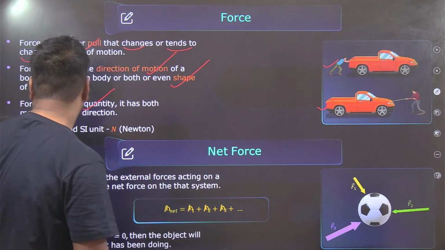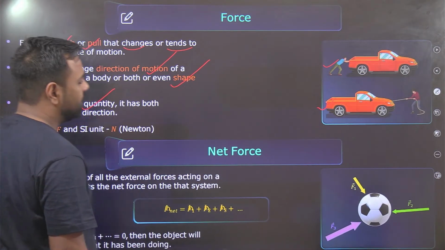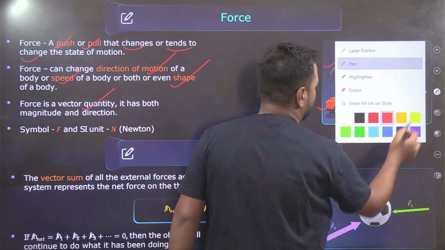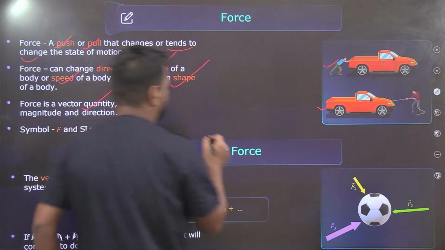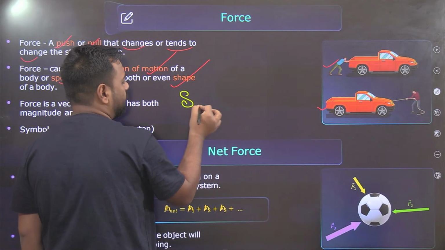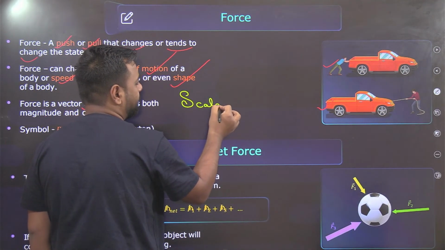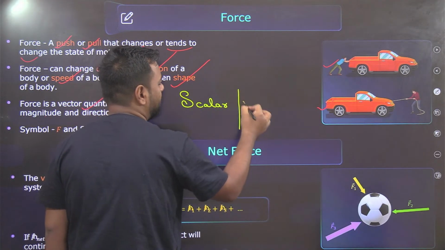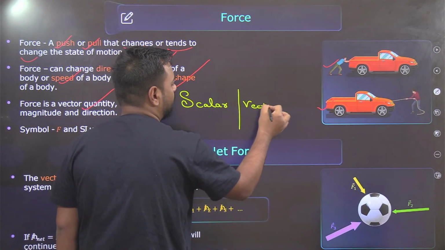So guys, here you must understand two important things. One is the scalar quantity and another one is the vector quantity.